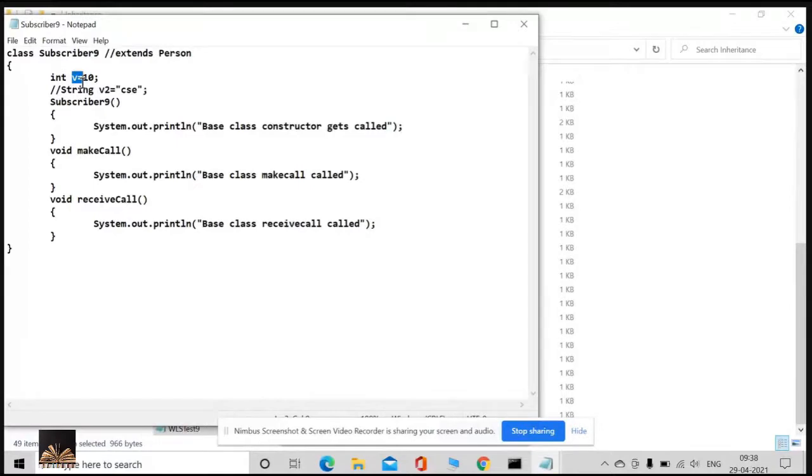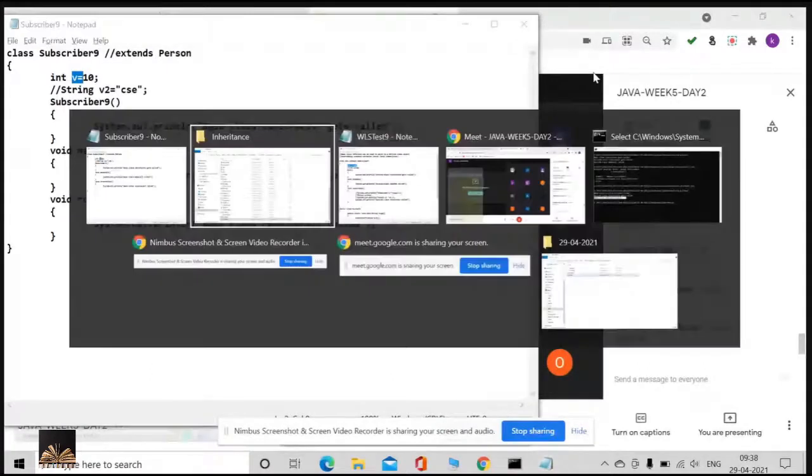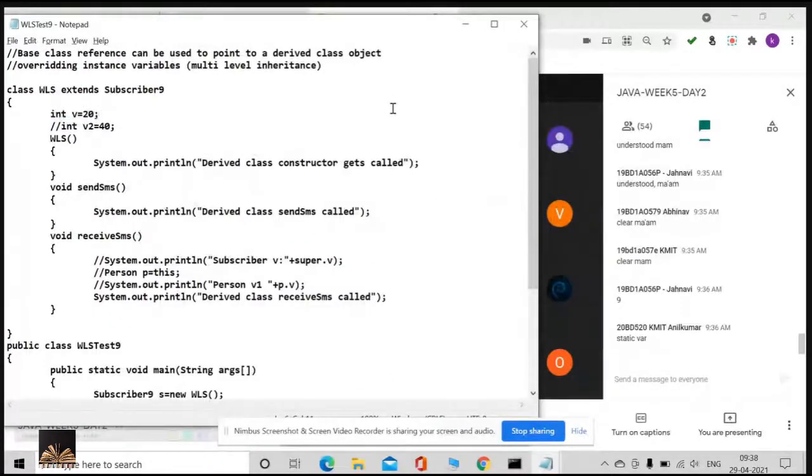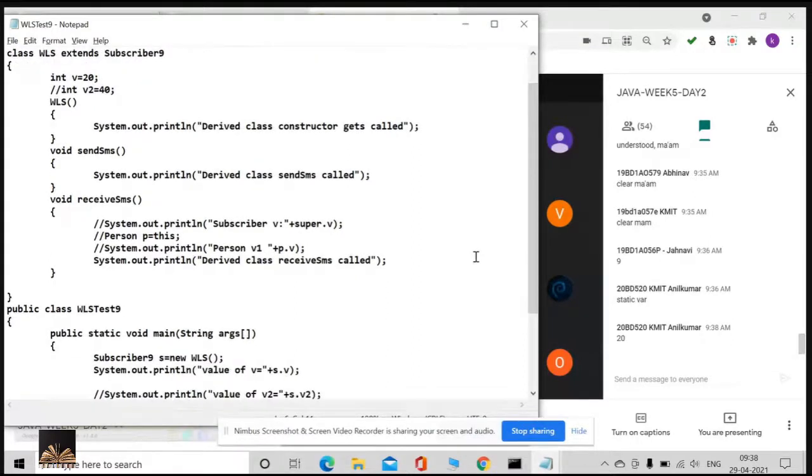Yes or no? Now I am overriding what? In derived class, v is 20. Yes or no, guys? Did you observe? Now I am overriding the variable v. Only two statements I have in the main method. Now again, the base class reference is pointing to the derived class object. Now, if I am trying to print s dot v, what value is going to be printed? V is 10 or 20. What's your guess?